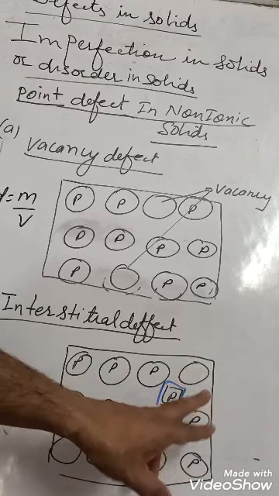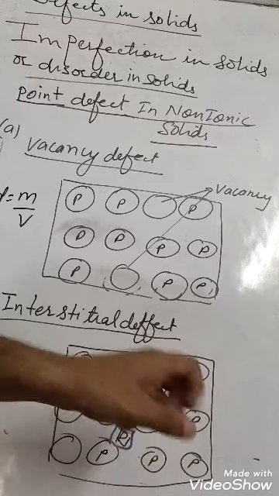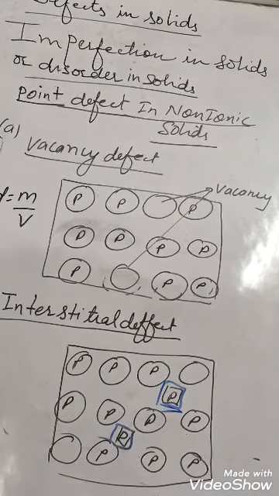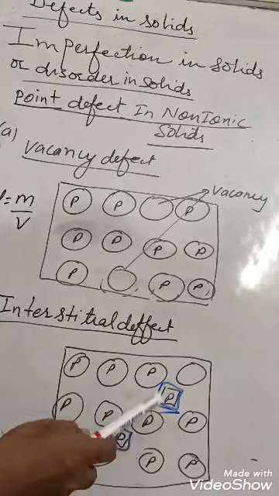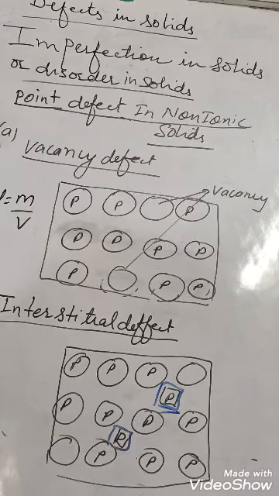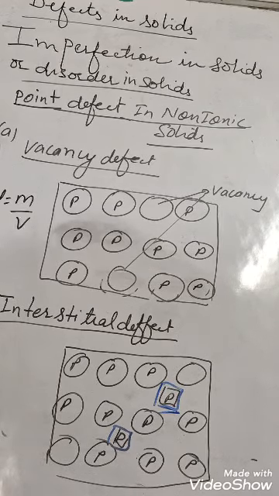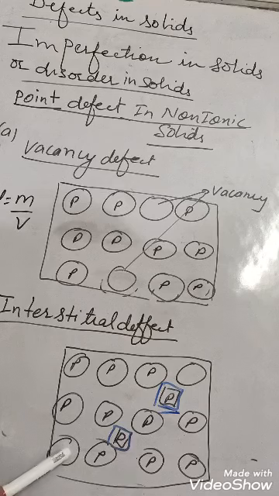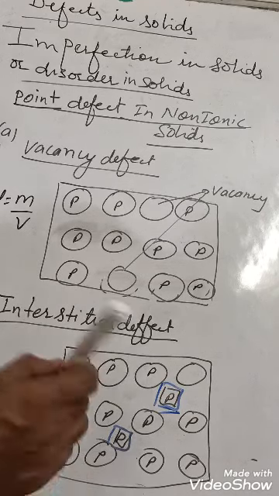It has been displaced from its lattice site, its proper position, to here, and this area is known as interstitial site, or interstices.